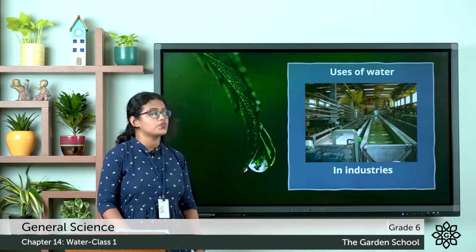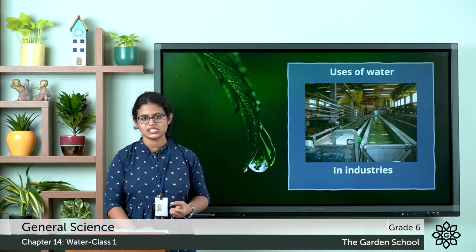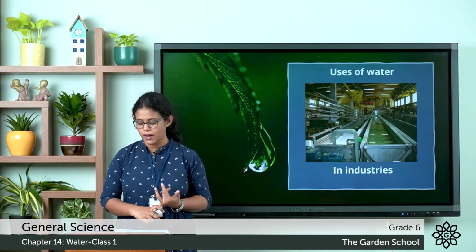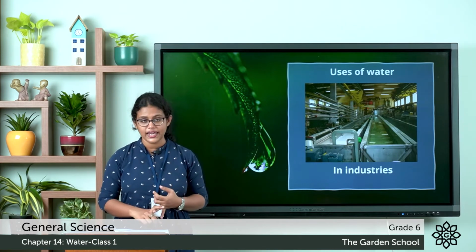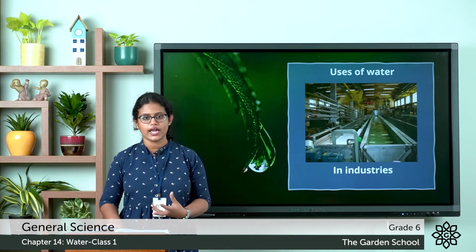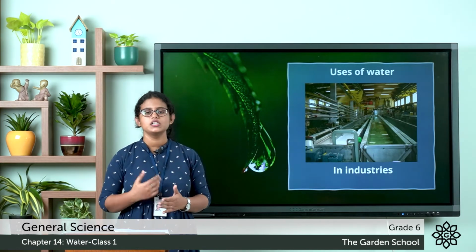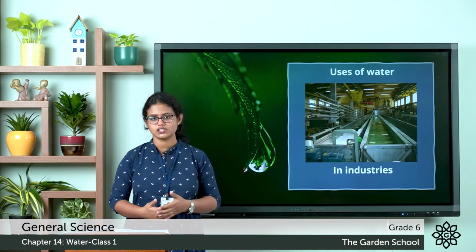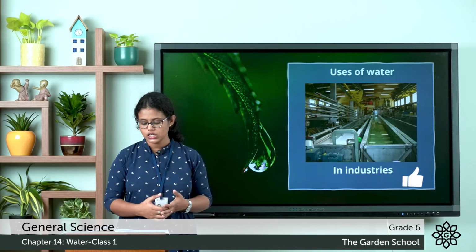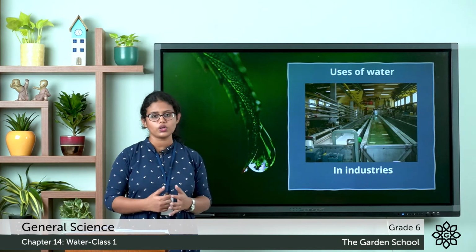The next use of water is in industries. In industries, do we need water? Yes. Most industries use water. Water is used for manufacturing plastics, paints, leather, for making fabrics, and for processing food products. So, most of the industries use water. You all know industries release wastewater into the water bodies or on the land, which is a punishable act.